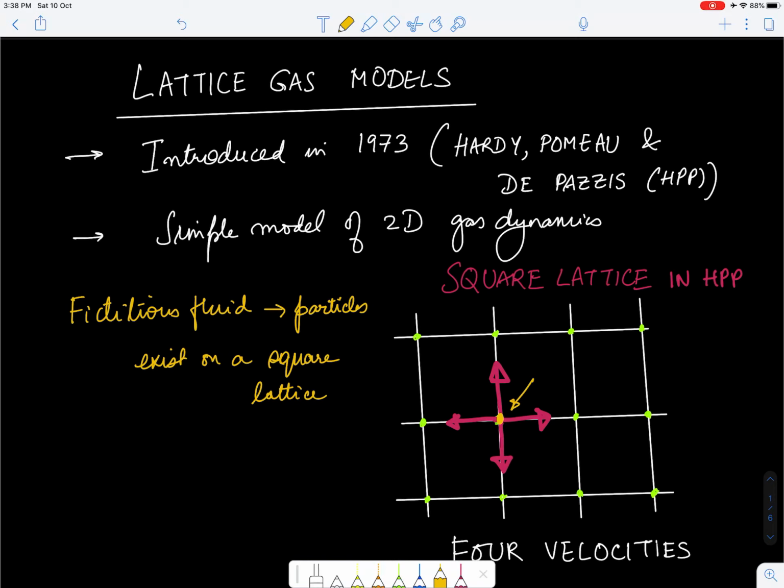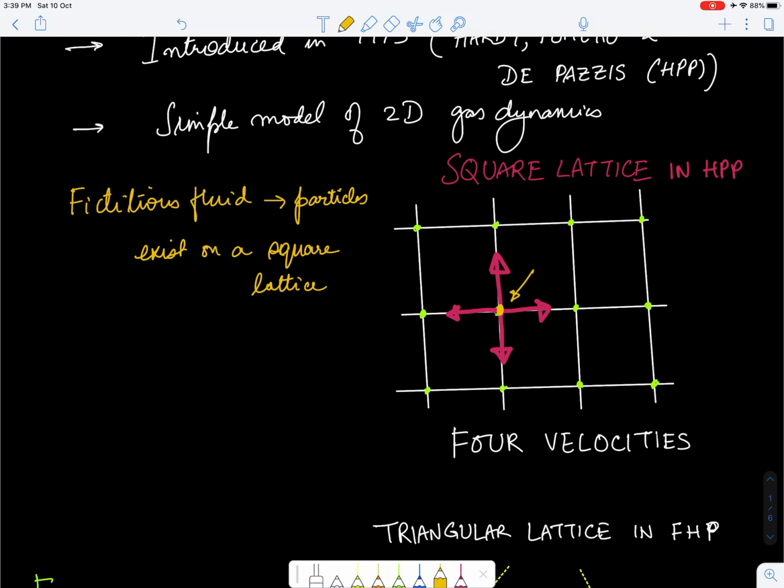Okay, and at each point, so let's say if I'm at this point, then each particle has only four possible velocities by which it can be taken to the neighboring node in one time step. So what I mean is that if a particle is here, it can have either of 1, 2, 3 or 4, only 4 possible directions or velocities in which it will move, and in one time step, let's say in one delta t, it will go only this distance. It cannot move any more than this distance.